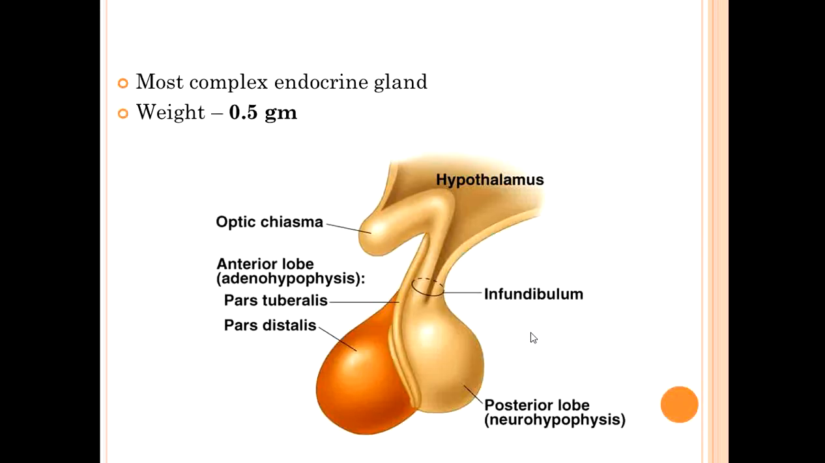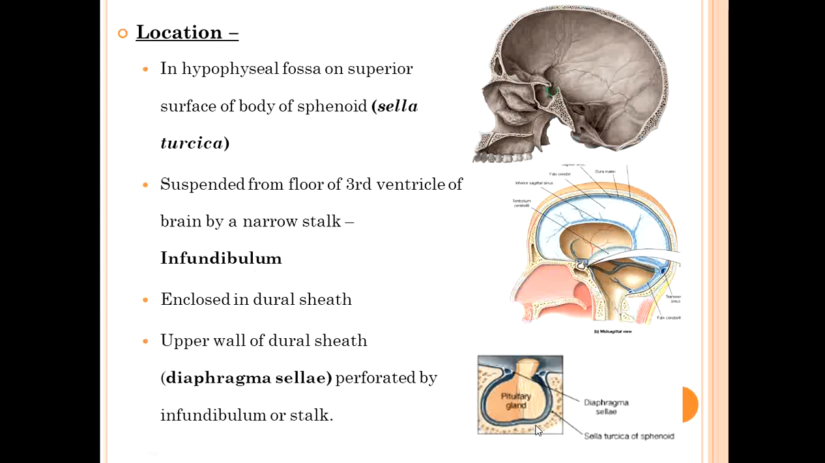Okay, introduction. The pituitary gland is the most common endocrine gland. Its weight is 0.5 gram. As you can see, it has one anterior lobe and a posterior lobe. The anterior lobe is known as adenohypophysis. The posterior lobe is known as neurohypophysis.